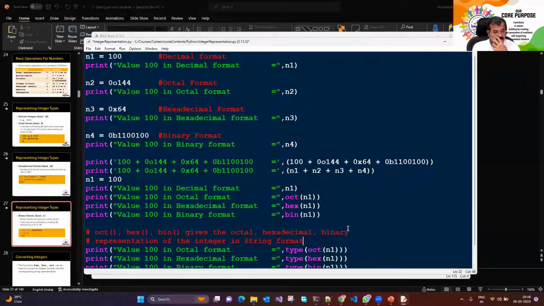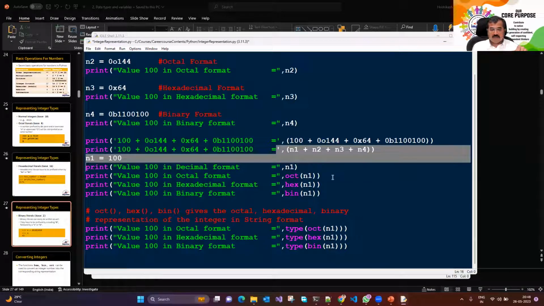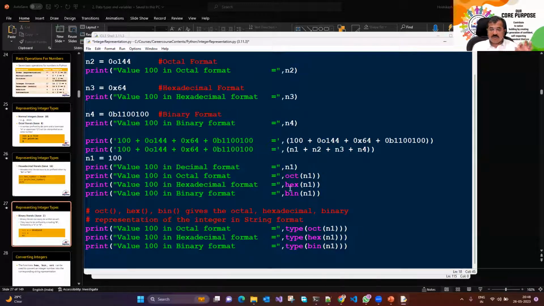आता है वो string format में आ रहा है. So you cannot use them for calculation. ना? So if I say octal n1 plus hexadecimal n1 plus binary n1, वो string को concat करके दे देगा. It will not do arithmetic operations. तो arithmetic चाहिए तो just do it the way we have done. These oct, hex, and decimal are only meant for representation of data in binary or hexadecimal or octal format.